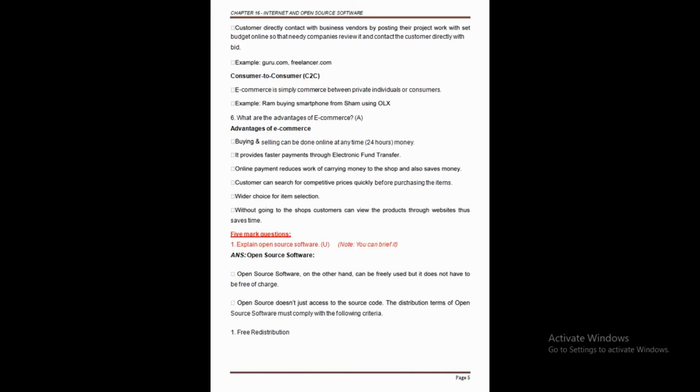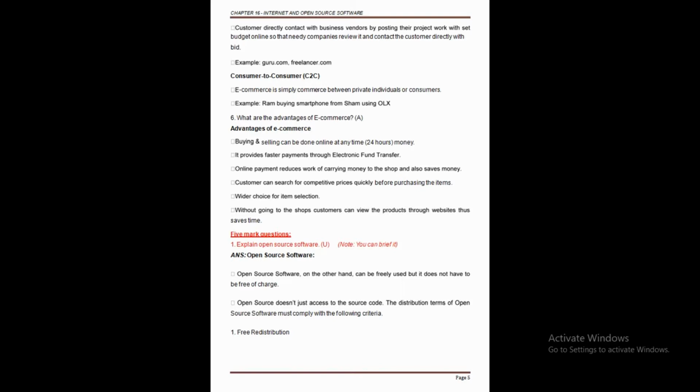Clear this point? So here we can say that there is no business partner, both are called consumers only. Ram as well as Shyam, both are consumers. So this is called business between consumer to consumer. And after that, we know the next thing, the advantages of e-commerce.